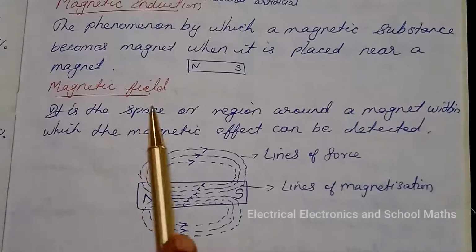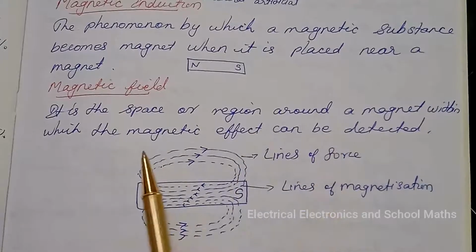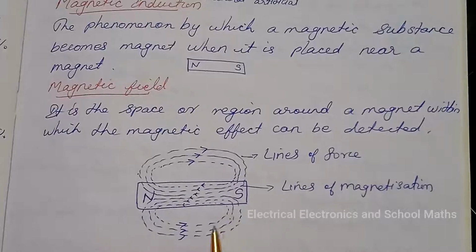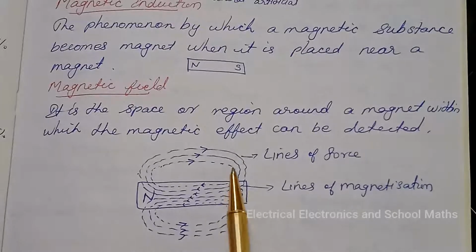Next is magnetic field. It is the space or region around a magnet within which the magnetic effect can be detected. Figure shows the magnetic lines of force around a bar magnet. The influence of a magnet is felt in the space around it, and this region of its influence is usually referred to as the field of the magnet. The magnetic influence is invisible. It can be represented by lines. Such lines are called lines of force,